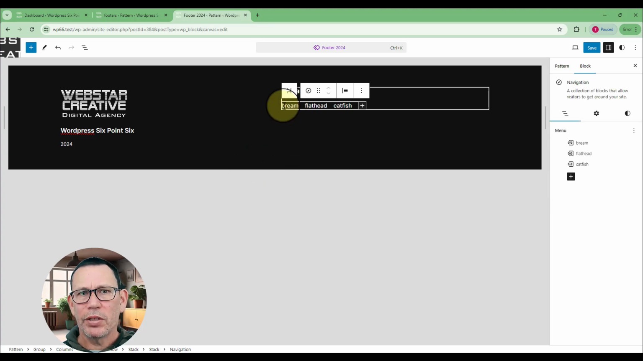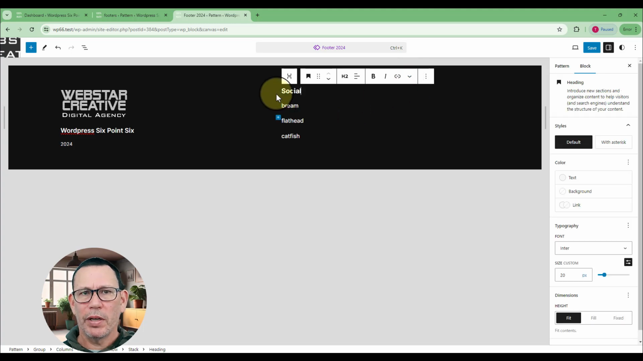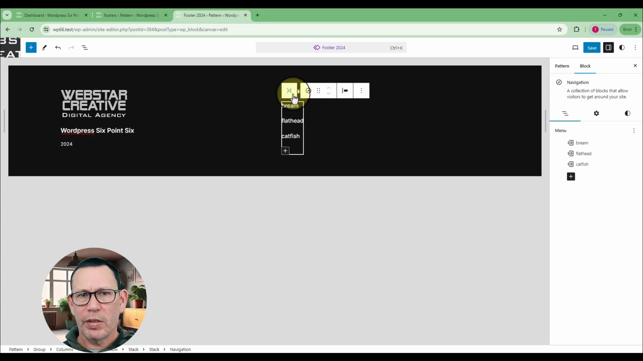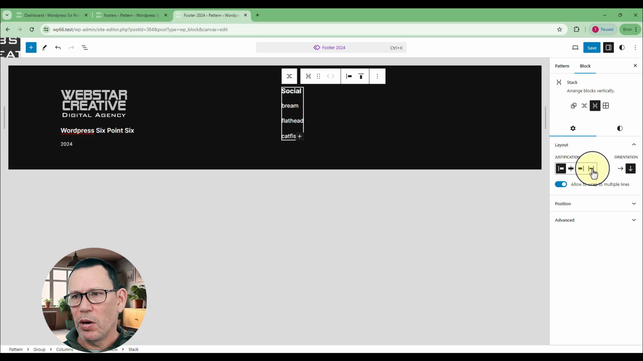Okay, let's add the navigation. I want to configure this navigation orientation to vertical. Okay, so basically that's what I've got here. Now in this inner stack, what I want to do here, that's my navigation. Okay, I've selected my navigation block. I want to go up and I want to configure this to left, justify items left. On my next stack up, I want to justify my items to stretch my items.